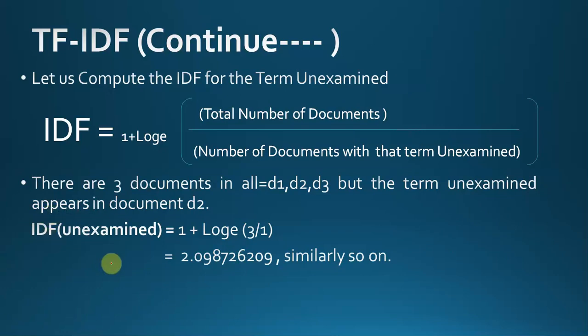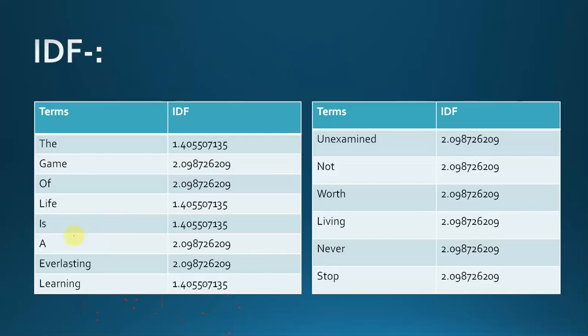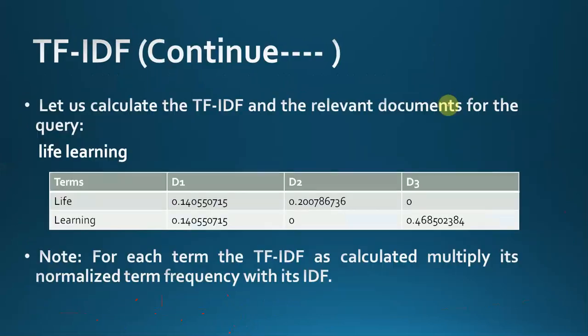First I will calculate the TF score for "unexamined". Suppose the TF score is T1, and then I will calculate the IDF score for "unexamined". Suppose it is I1, and the calculation will result in the TF-IDF cumulative score, which I will give to this term. So this is the full table. You can see this table and try to calculate the TF-IDF looking at the example. So you can check this out.